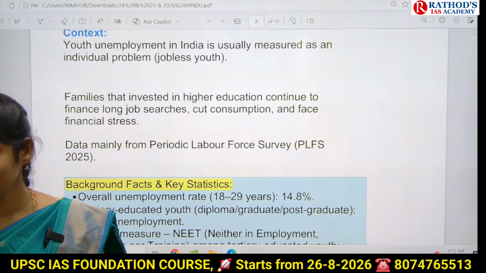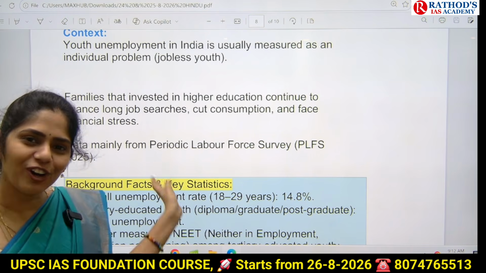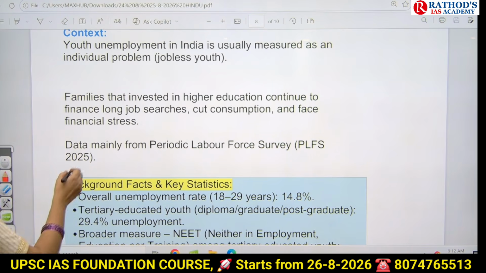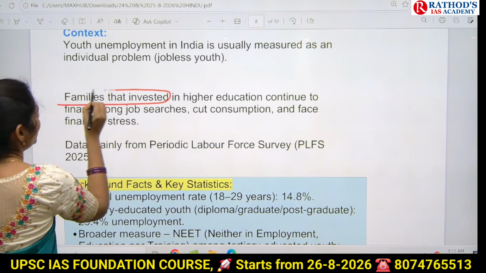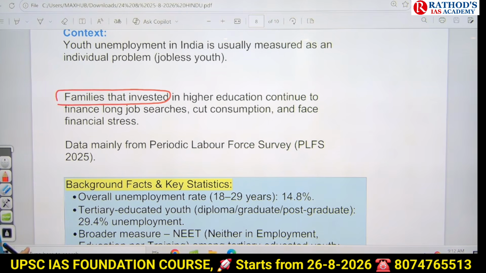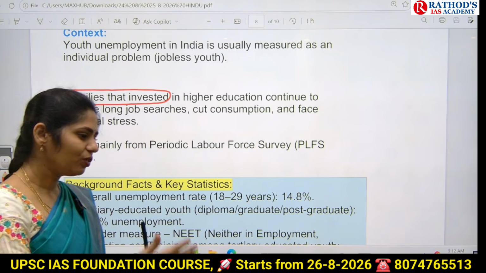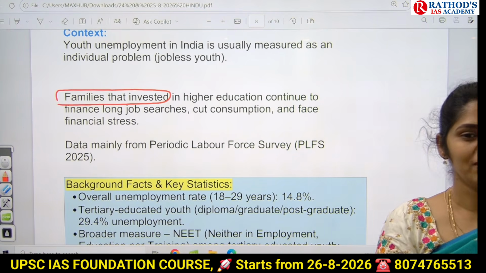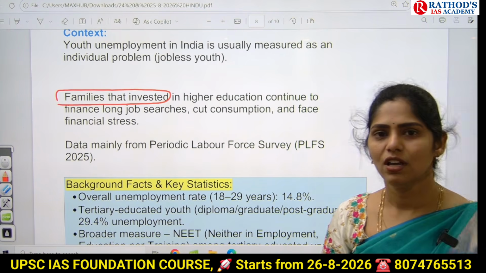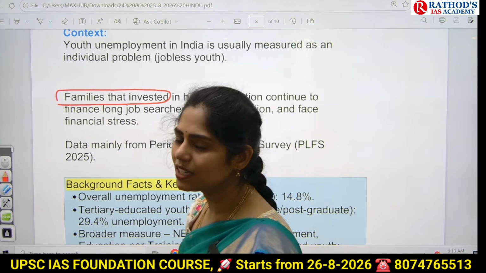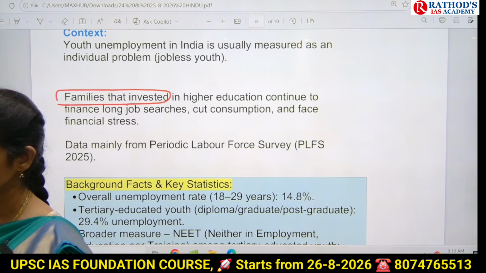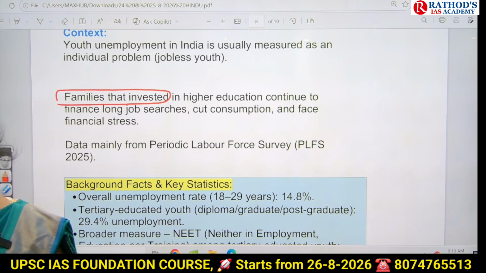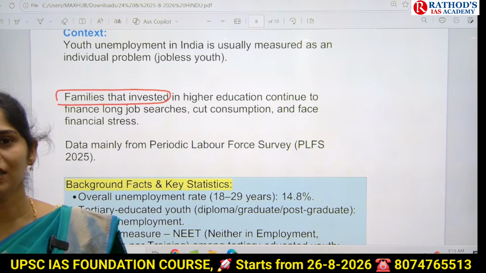Yes or no? So because of all that, there is increased investment by families in children's higher education. And whenever they go for job interview drives and do not get jobs, there will be further investment by these families in separate coaching, courses, certifications, anything.